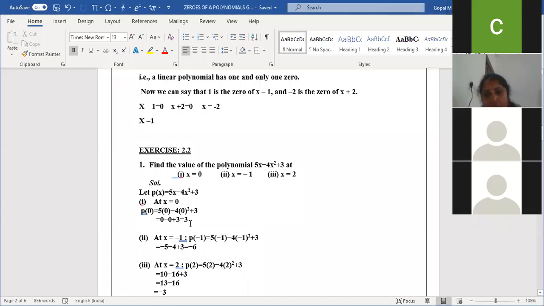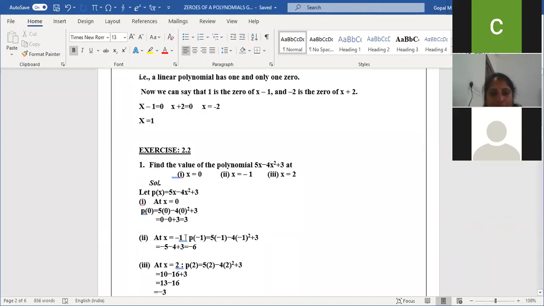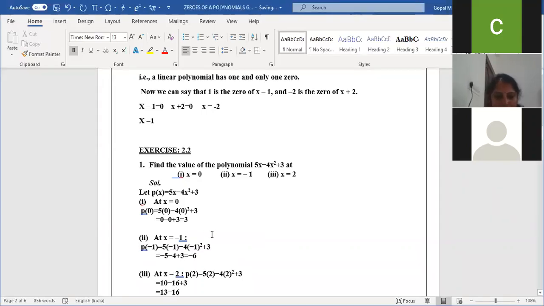No doubt, ma'am. Shall we move to the next one? Second question, we need to apply minus 1 in the place of x. Try to do it in your reference book, children. Answer is minus 6. Yes. 5 into minus 1 is minus 5.